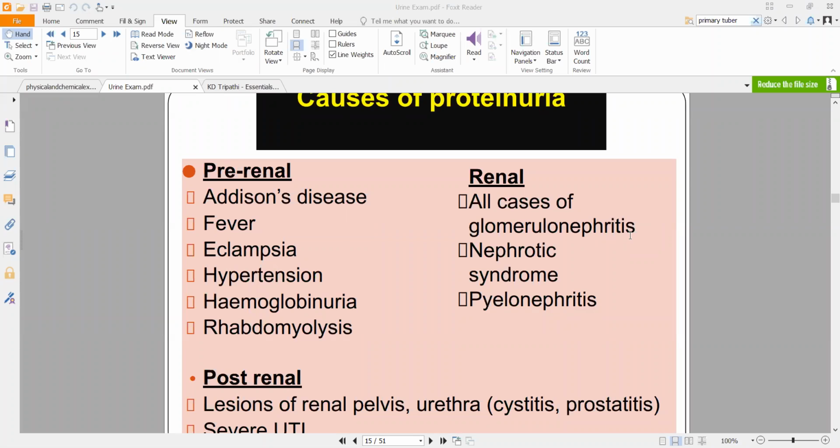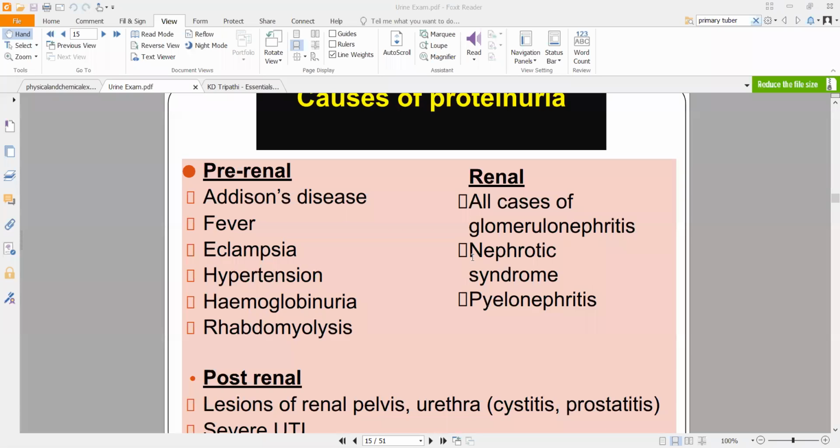Eclampsia is a complication of pregnancy, right? It's a complication of pregnancy in which the patient will have seizures and hypertension. Both of them combined is eclampsia. You will study about this a little bit more when you come across OBG. But eclampsia is a particular complication of pregnancy wherein the patient is developing seizures along with hypertension.